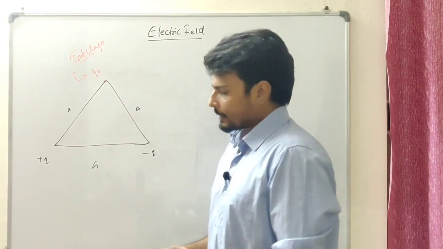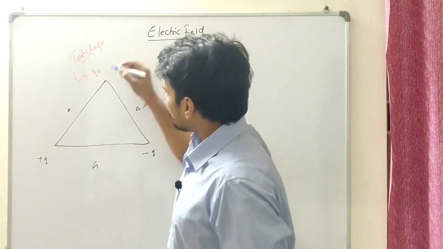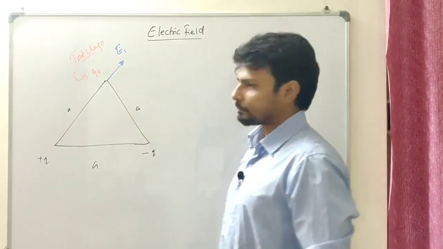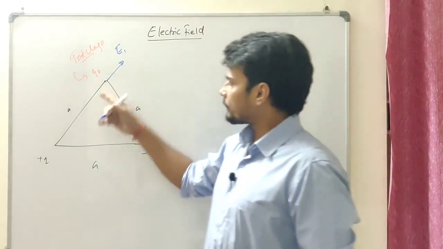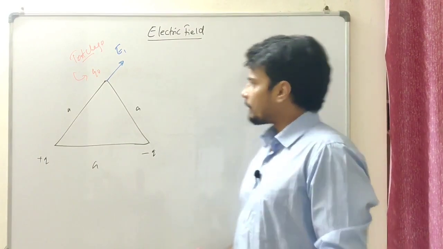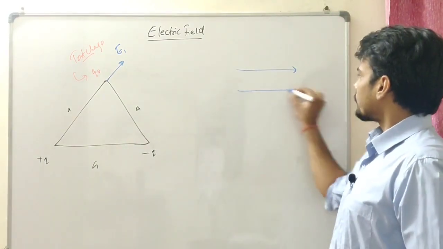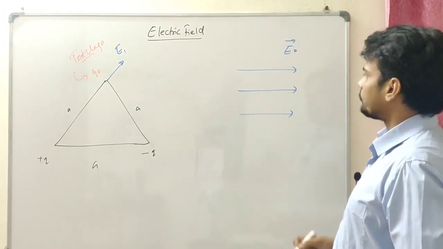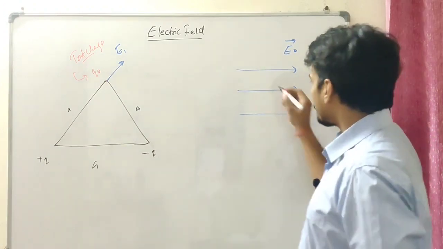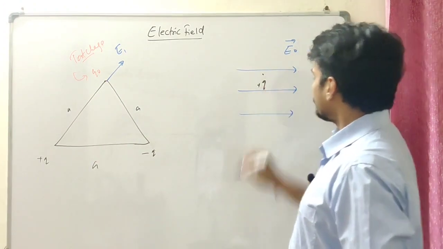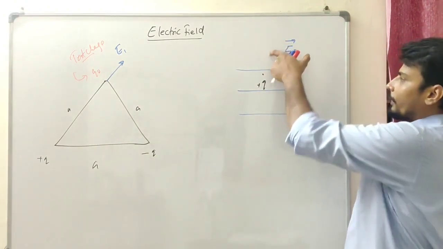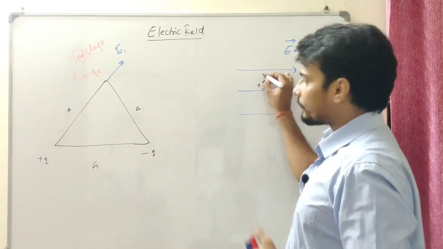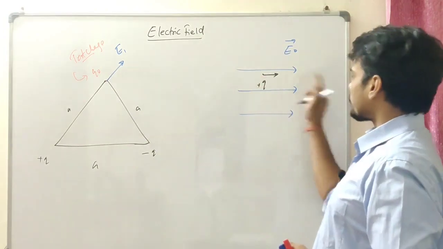Now let's understand this. It's positive, so the electric field lines should be in this direction. Let's assume this is E1. This is negative and positive, as we told you. Before that, I want to tell you something. Let's suppose electric field lines exist in this particular direction. Let's say we have electric field lines E naught in this direction. If a positive charge Q is kept in this area, then as we have seen, the electric field originates from the positive charge, so this will experience a force in this direction.